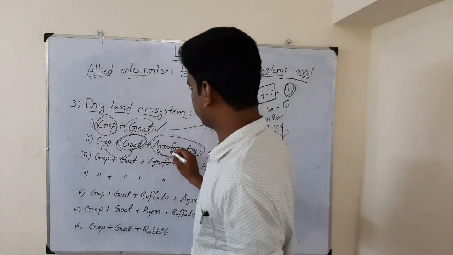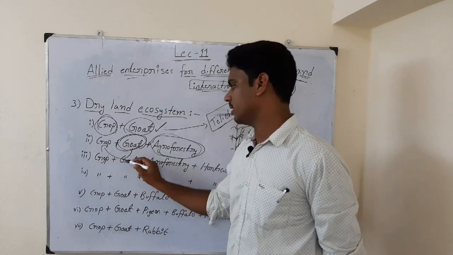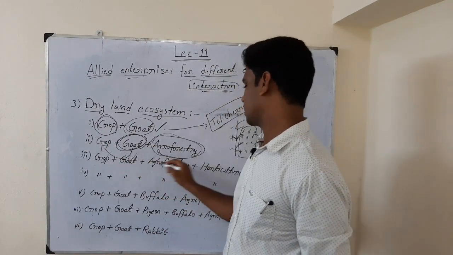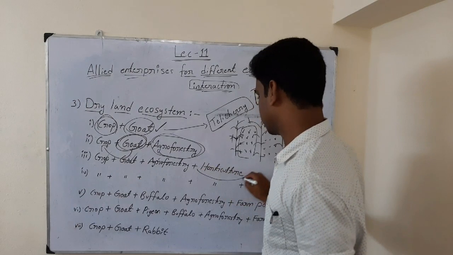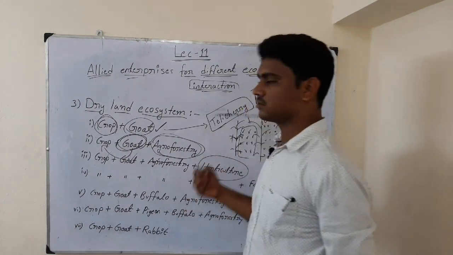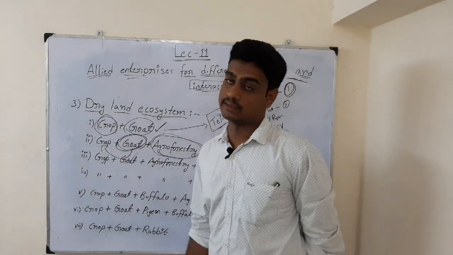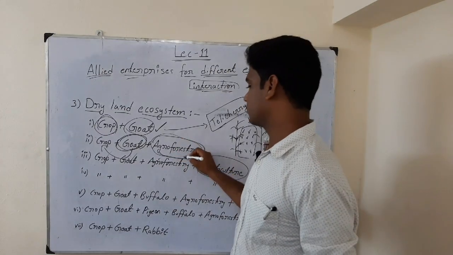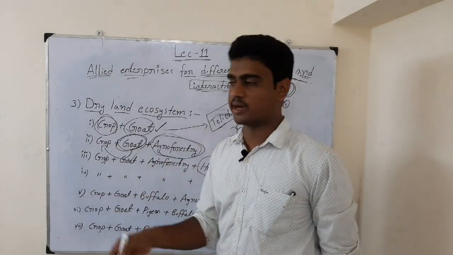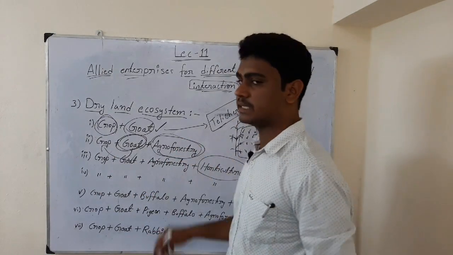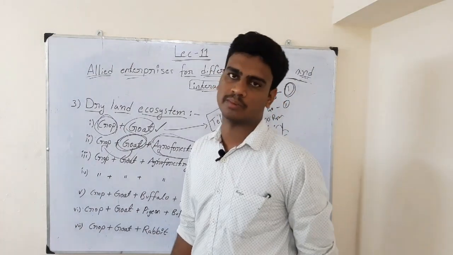This is the advantage of agroforestry. Then the next one is crop, goat, agroforestry. These all three we have seen, followed by horticulture. Horticulture means here also we know that mostly we go for trees. Here forest trees we are going for, the trees which come in the forest, but here we are rearing horticulture related crops, that means what we call orchard crops.